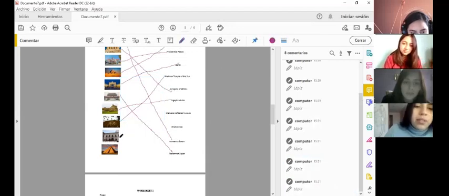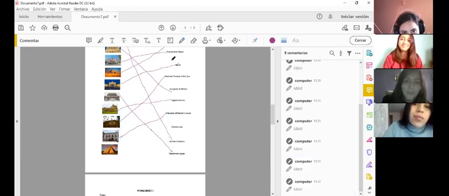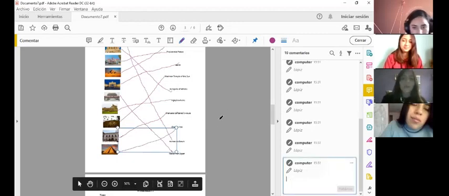This picture is Manuela Cañizar house. Very good. And the last, please, Yahaira. The last is Chichen Itza. Perfect. We finished this activity.